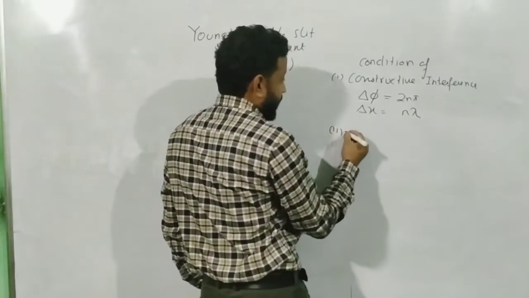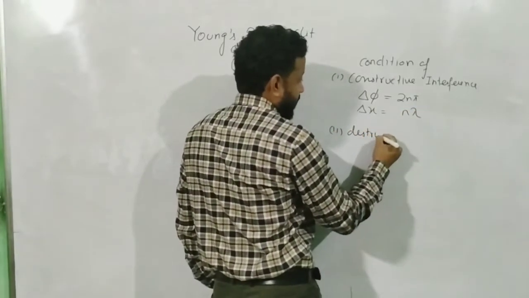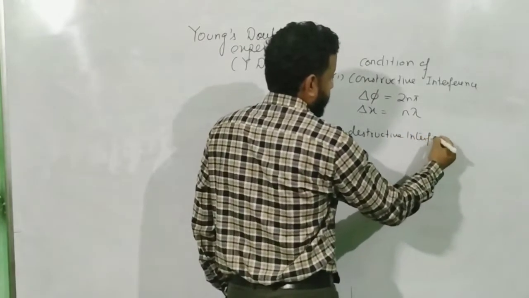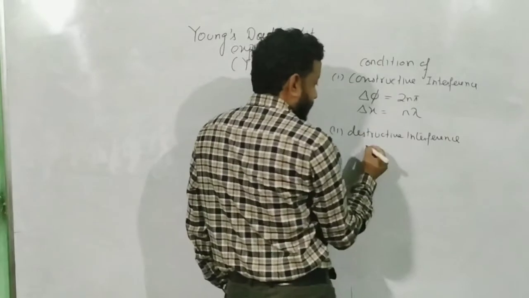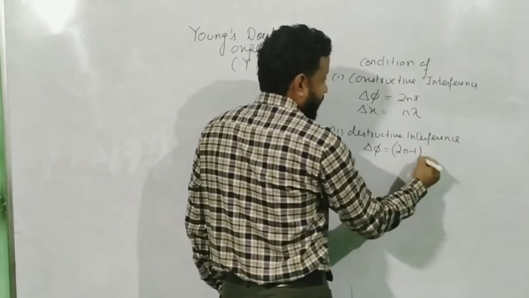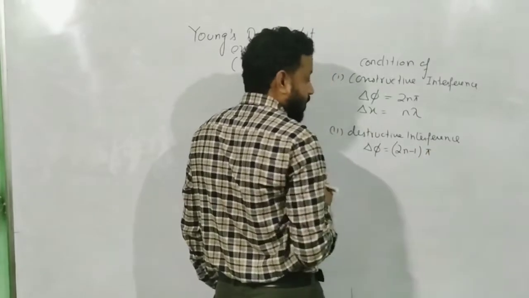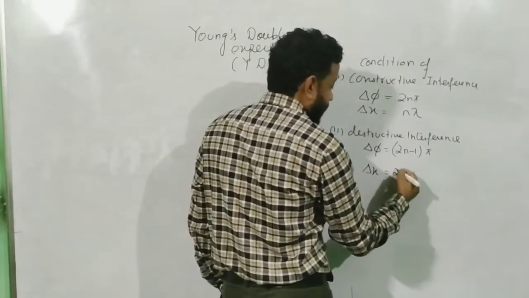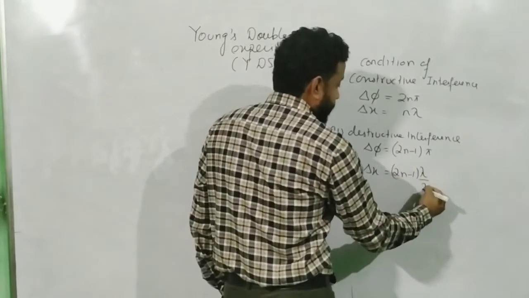And then we have destructive interference, where delta phi is equal to (2n minus 1) times pi, that is the odd multiples of pi, and the path difference is equal to (2n minus 1) lambda by 2.